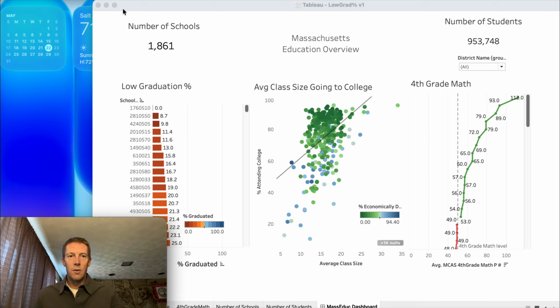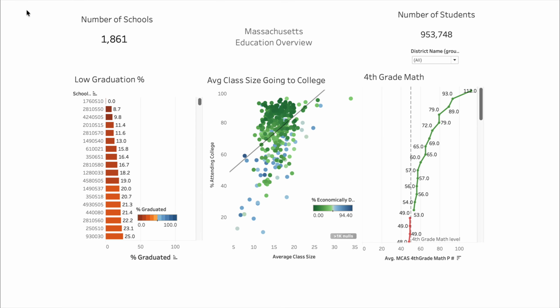So let me walk you through first the tool that I used, and this is Tableau. Tableau is a great visualization tool, great for processing lots of data, turning data into visuals and colors, and basically to tell a story that makes sense. So what we're looking at, we have almost 1 million students and 1,900 different schools that we looked at. And I looked at three different things.